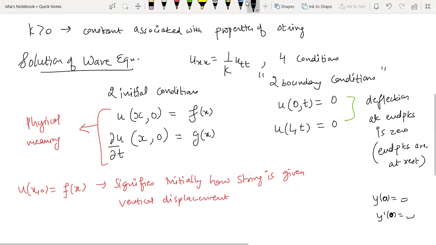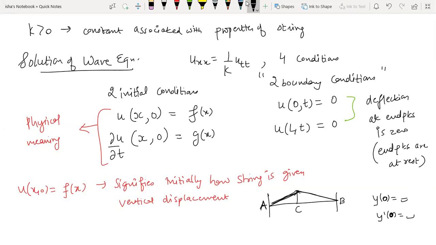So just like this is your string, right? Initially, it may happen that at time t equal to 0 it was just lying at rest. The string might be at rest, or when you pluck it from the middle or from any point, then what profile you gave initially? Because the time starts counting from the point when you leave the string for setting the vibrations, right? Initially, obviously, it is at rest, but that is not t equal to 0. T equal to 0 is the time when you pluck the string from a particular point and then you leave it. So initially, you see this as a function of x.